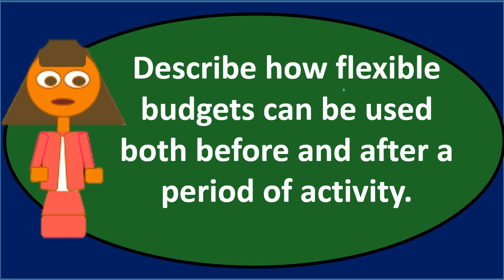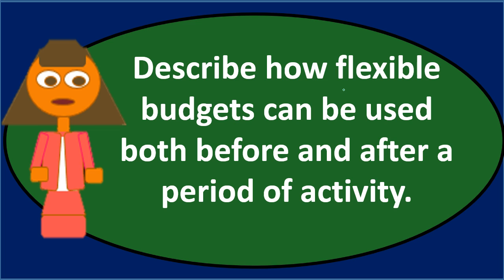And I would typically think of it this way, right? We're thinking about putting together usually a fixed budget, right? The master fixed budget possibly. But we might use a flexible budget for us to run scenarios before we get to that fixed budget. We're going to say, okay, what if this happens? What if that happens? Using a flexible budget, then come up to what we think the number will be in terms of the production level, make a fixed budget based on that. That's what our map is going to be throughout the actual period. That's going to guide us through the period based on a fixed production level.